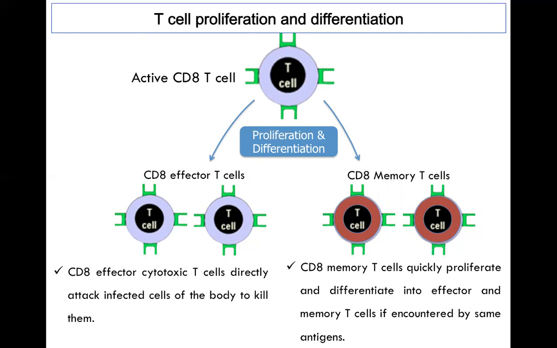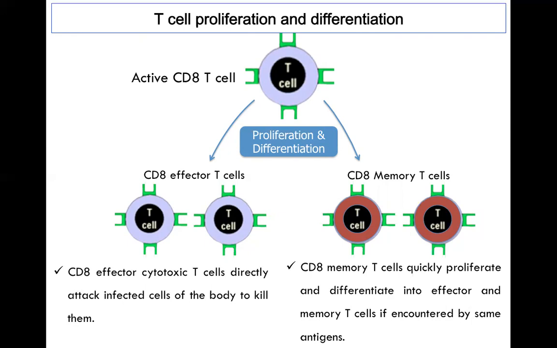If the same pathogen comes into the body again, the CD8 memory T cells immediately recognize that pathogen and differentiate into effector cells. Those effector cells fight that particular pathogen, and they also generate other T cells to keep in store for the next entry of the same kind of pathogen. So this is what we have.